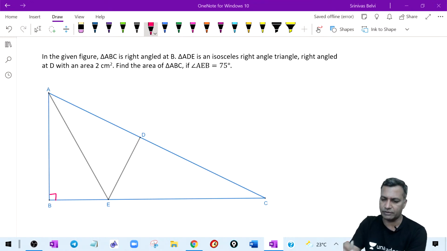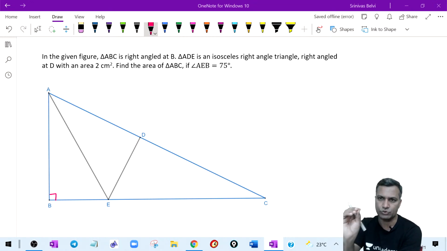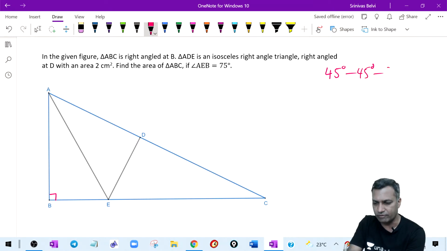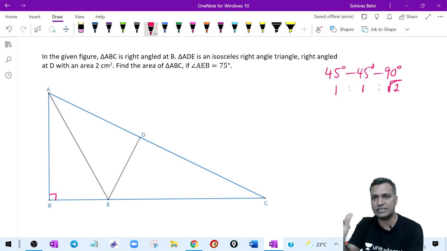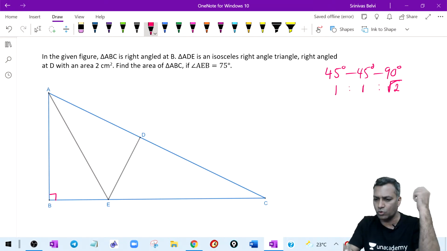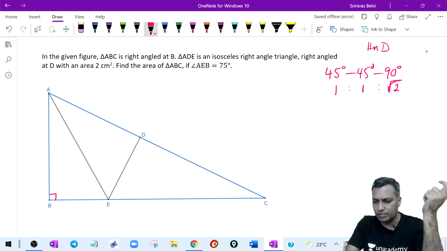So I was just trying to remind you about two things. Had you just gotten those two things, you would have cracked it faster. What are the two things I'm talking about? We know that in a 45, 45, 90 degree right angle isosceles triangle, the sides opposite these angles are in the ratio 1:1:root 2. This is a very important facet because your whole heights and distances is simply built on this.